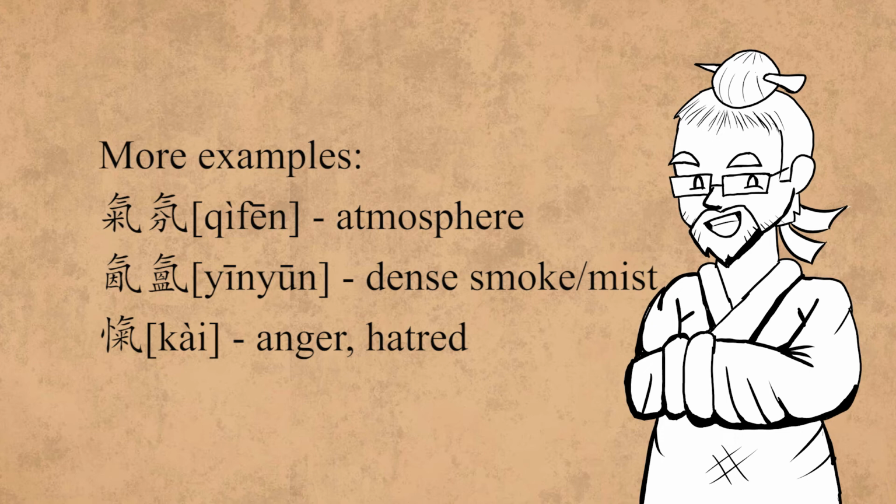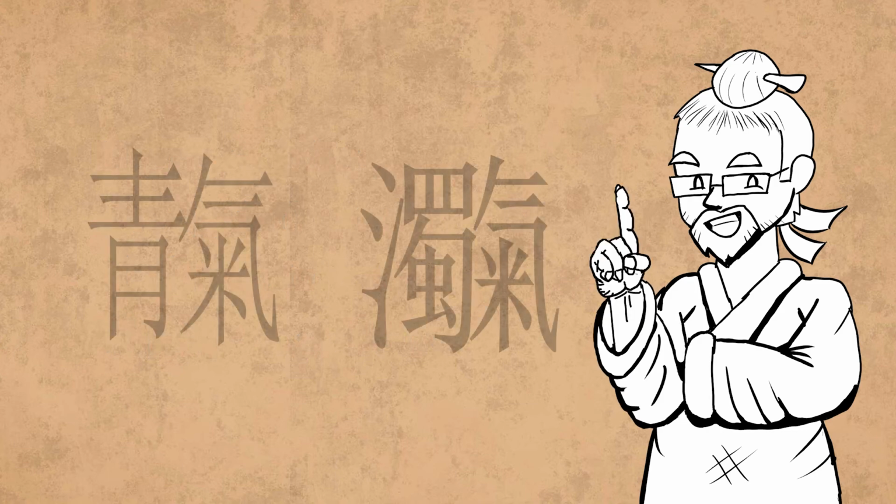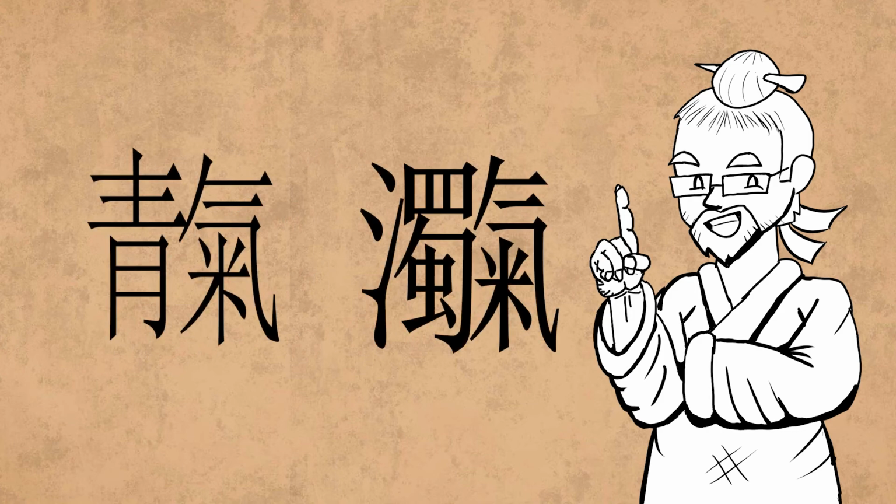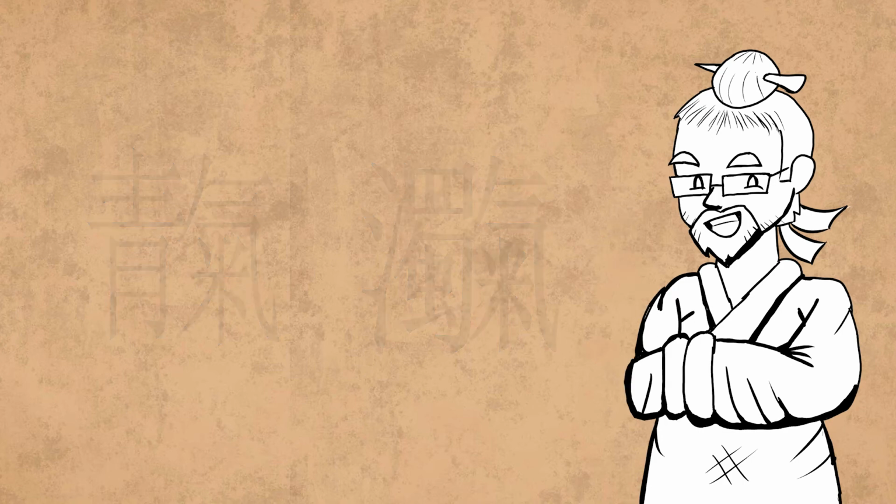Yin yun, dense mist or smoke, again with the qi radical on top and the phonetic components at the bottom. Kai, anger, rage, hatred. Similar to qi, water vapor, qi is here both phonetic and semantic, and can be seen as a specialized form of the sense of becoming angry. Apart from these examples, qi is also more rarely seen as a component in specific variant characters. See my videos on tian and di, respectively.